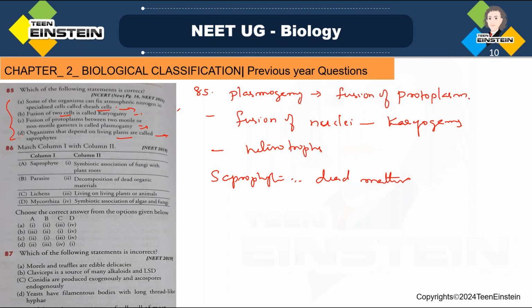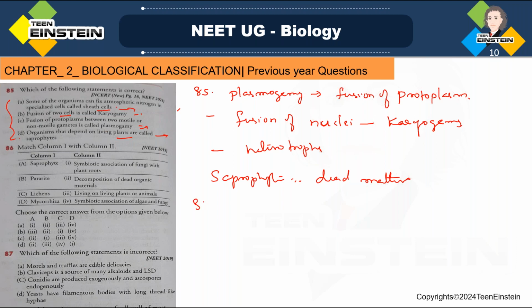And organisms depending on other living plants are called heterotrophs. So from here you get the right answer: fusion of protoplasm between two motile or non-motile gametes is called plasmogamy.